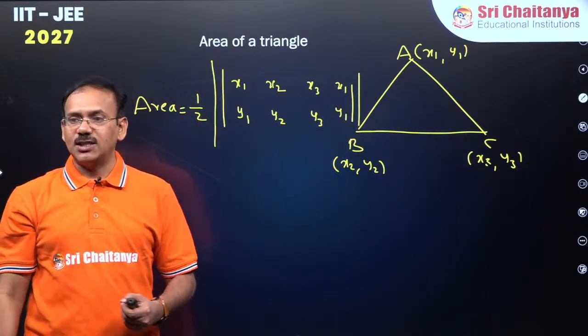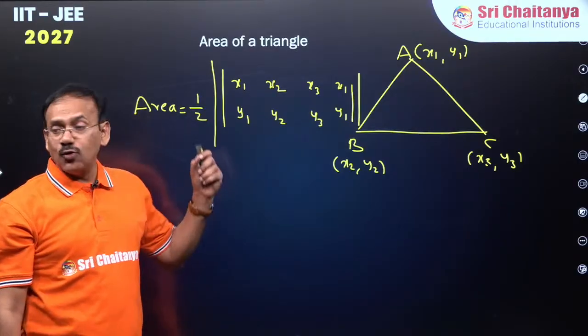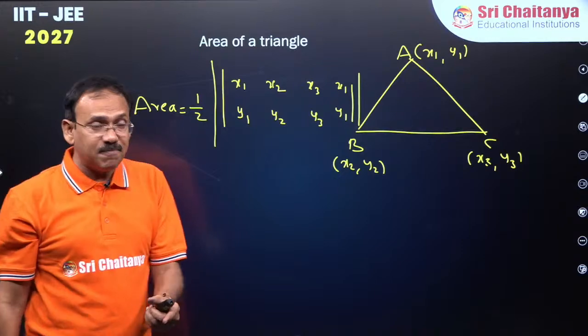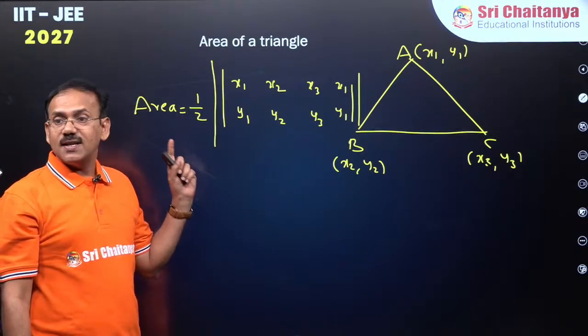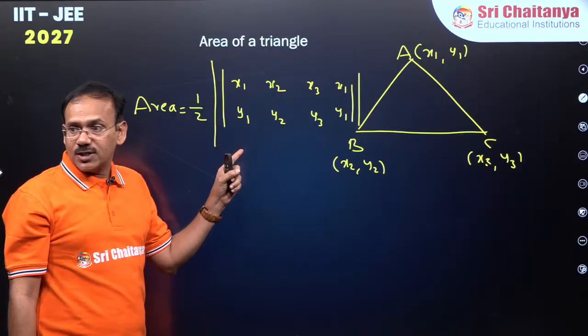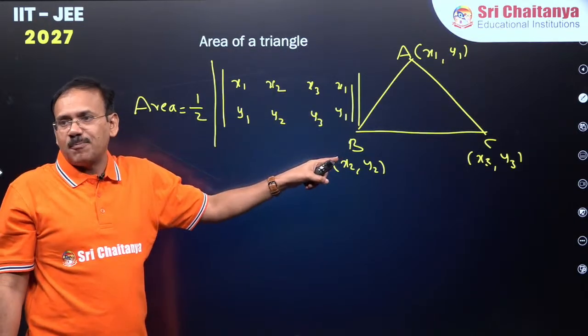You have to write this first. Clear everyone? How to find area of the triangle when three vertices are given? It is very simple, dear students. Area is half modulus determinant: first point, second point, third point, and repeat the first point, right?